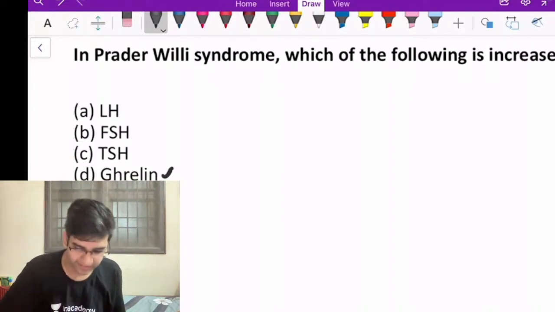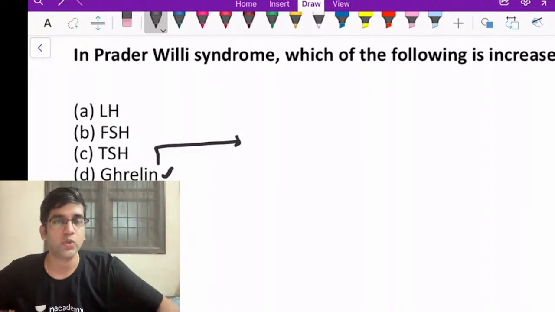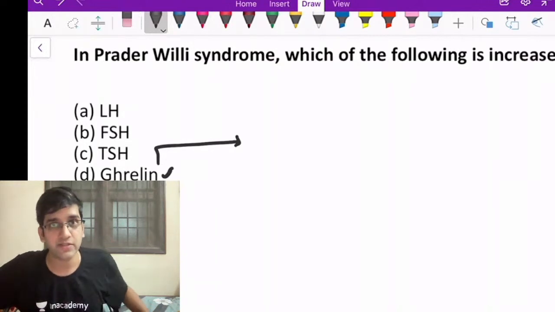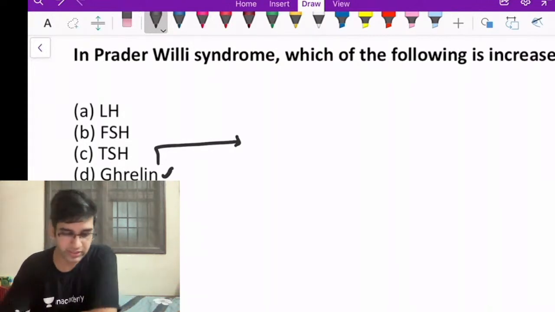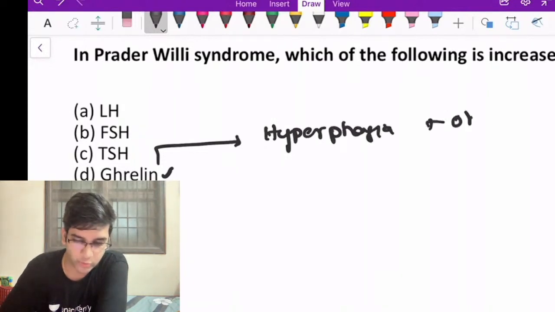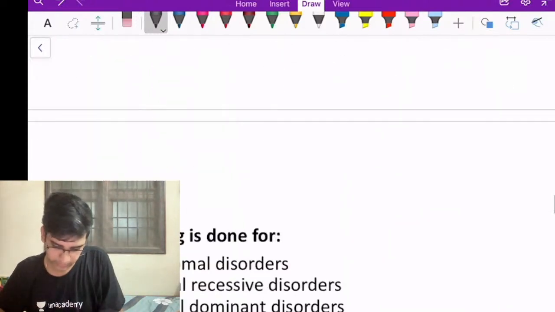Perfect. It's ghrelin, right? Like Ranjith said, it is one of the syndromes with childhood obesity, because not only obesity, hyperphagia and obesity, right? Because of ghrelin, patients will have hyperphagia. Along with that, there'll be obesity. Fine. That happens in your Prader-Willi syndrome. Yeah, more appetite, eats more, and the kid becomes bigger. Okay.